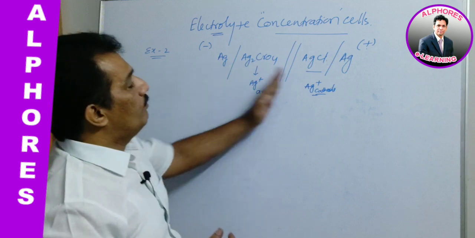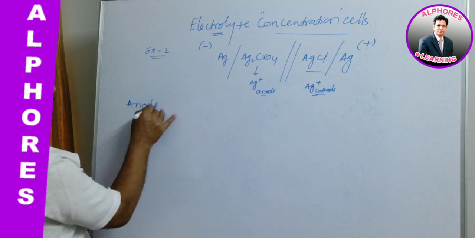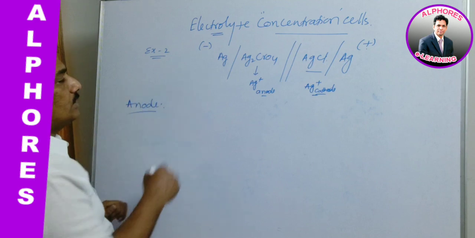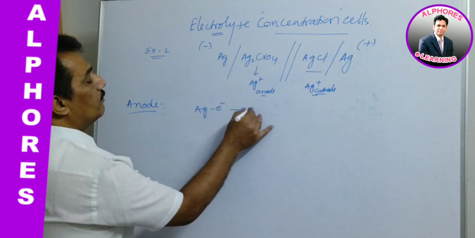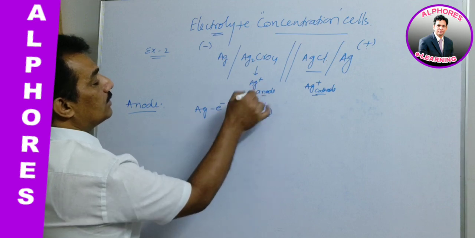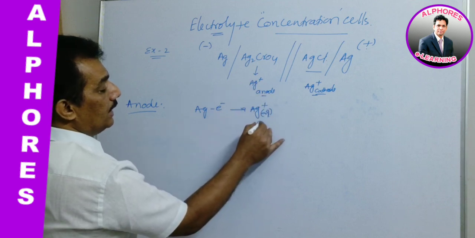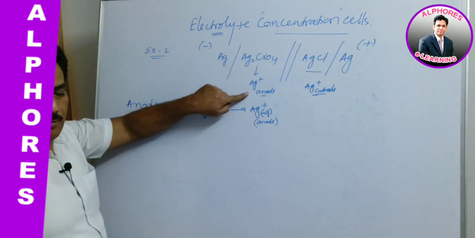Clear? Now when we write the anode reaction and apply the Nernst equation, at the anode Ag, releasing an electron, gets into Ag plus aqueous. It appears from this, you remember. Clear?